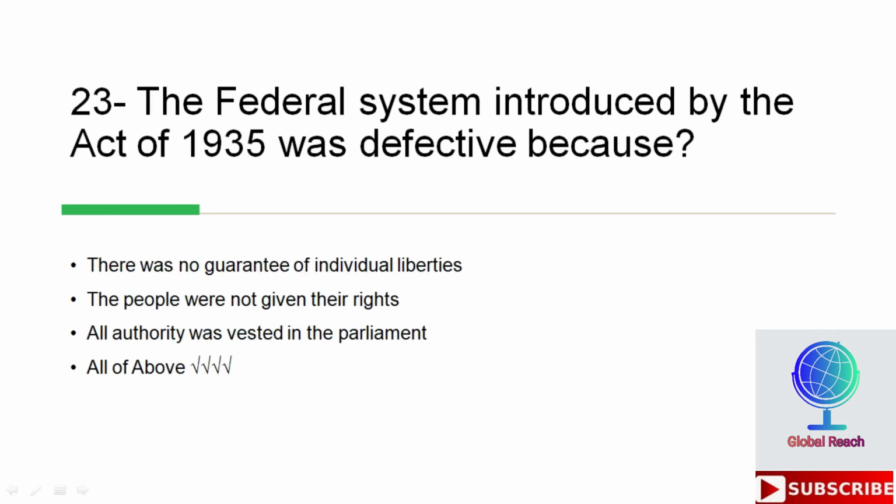The federal system introduced by the Act of 1935 was defective because, options are, there was no guarantee of individual liberties, the people were not given their rights, the authority was vested in the parliament, all of above. So fourth is the right option here, which is all of above. All of these are the options due to which the federal system introduced by the Act of 1935 was defective.